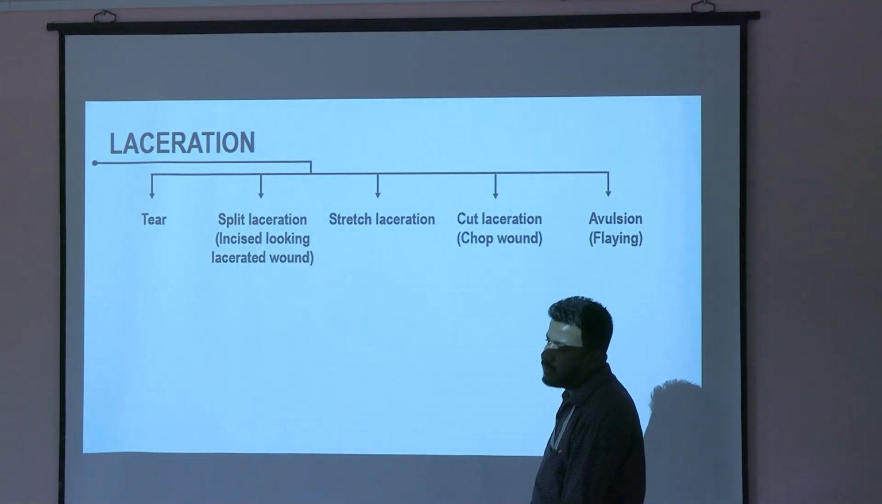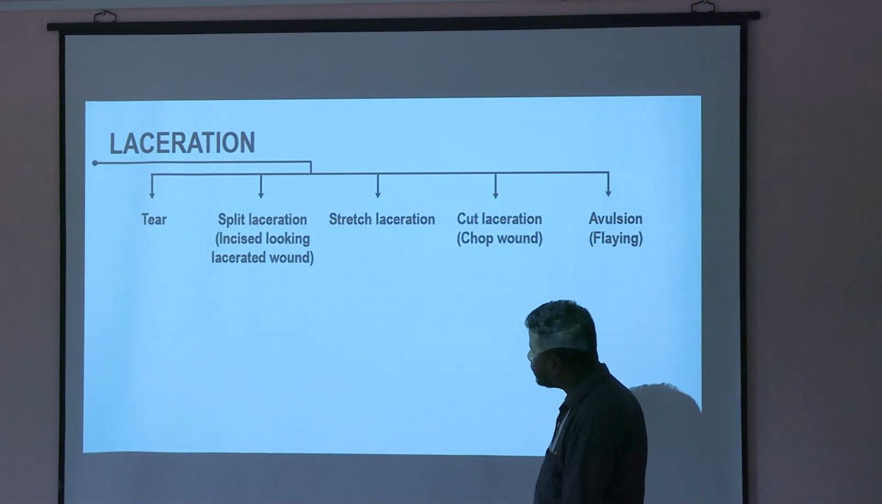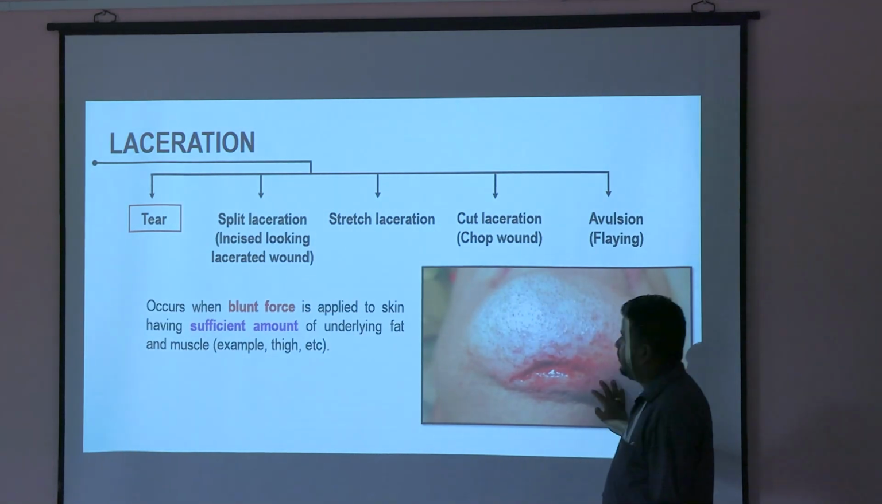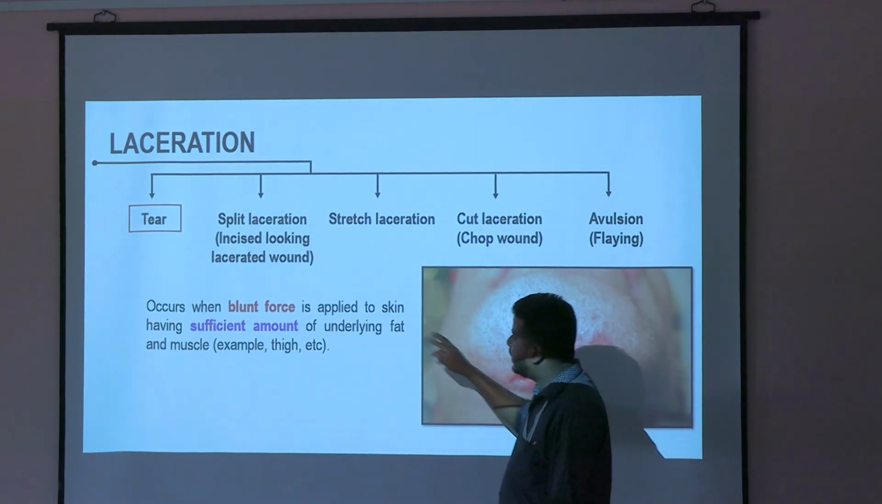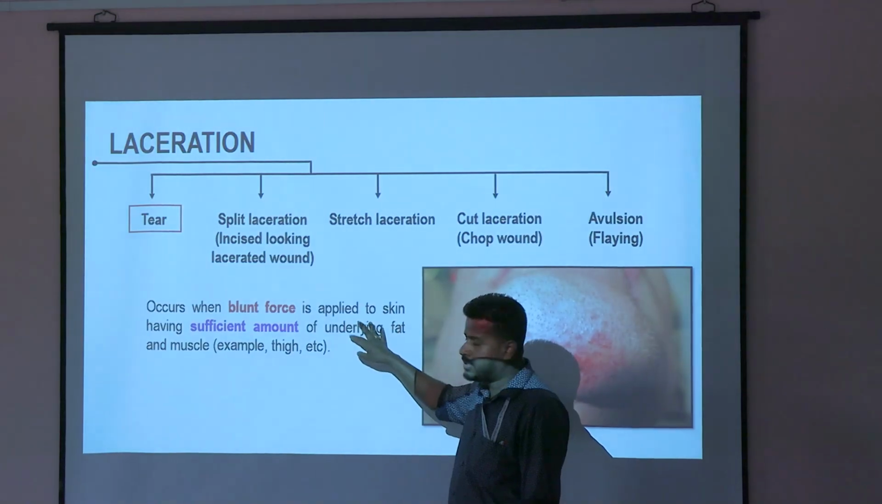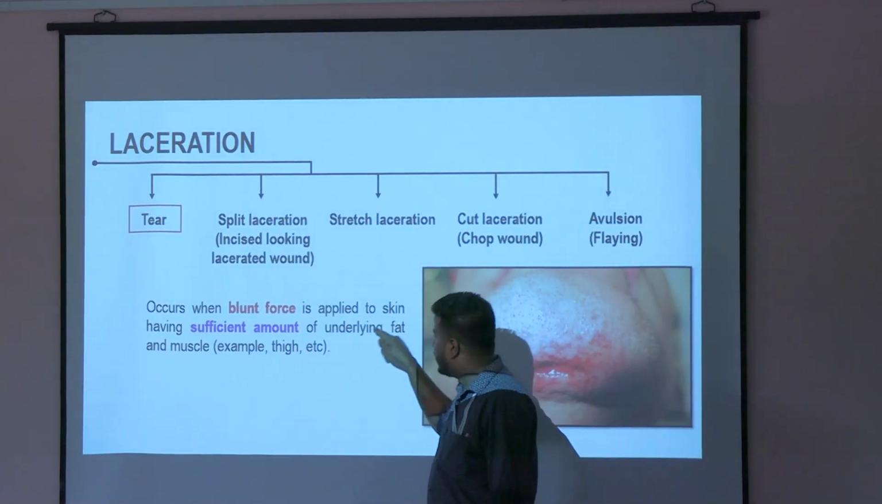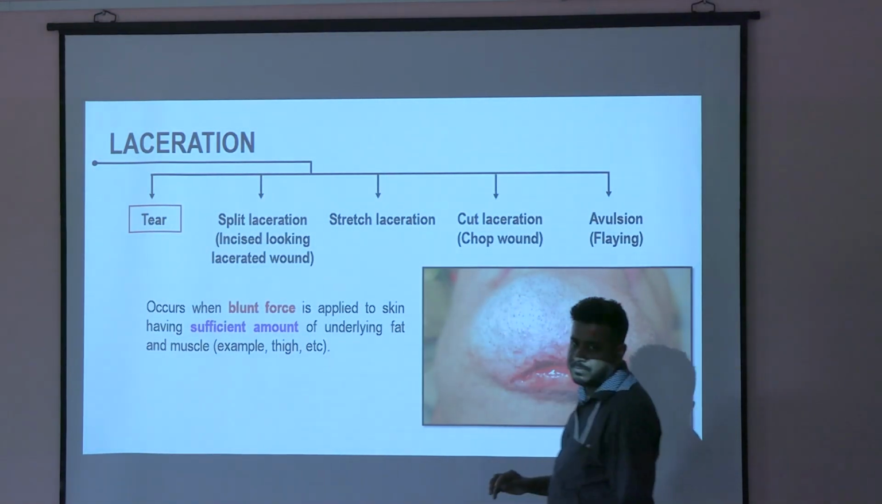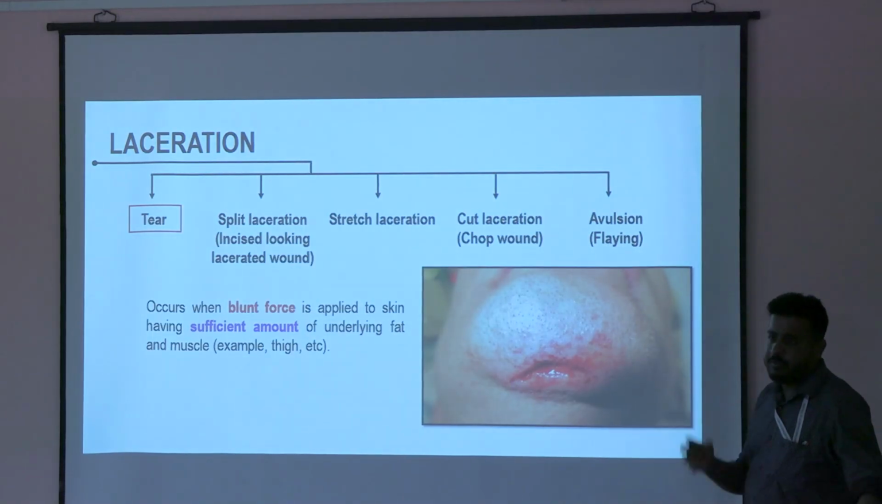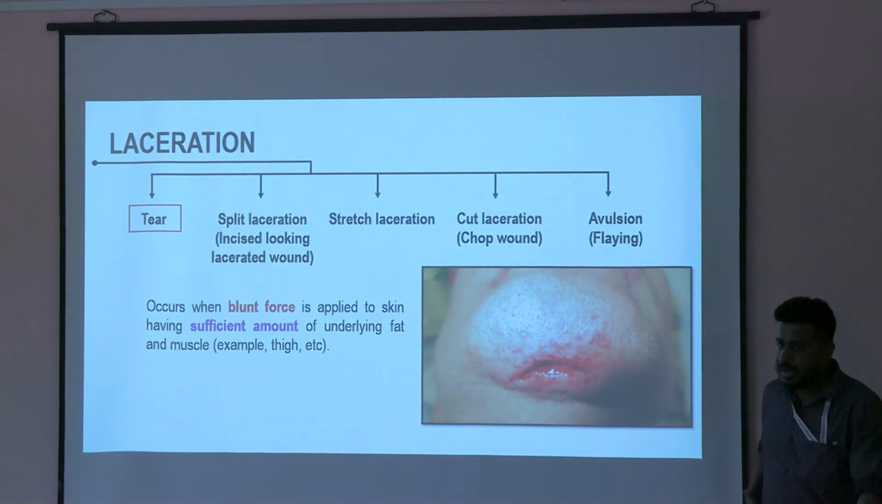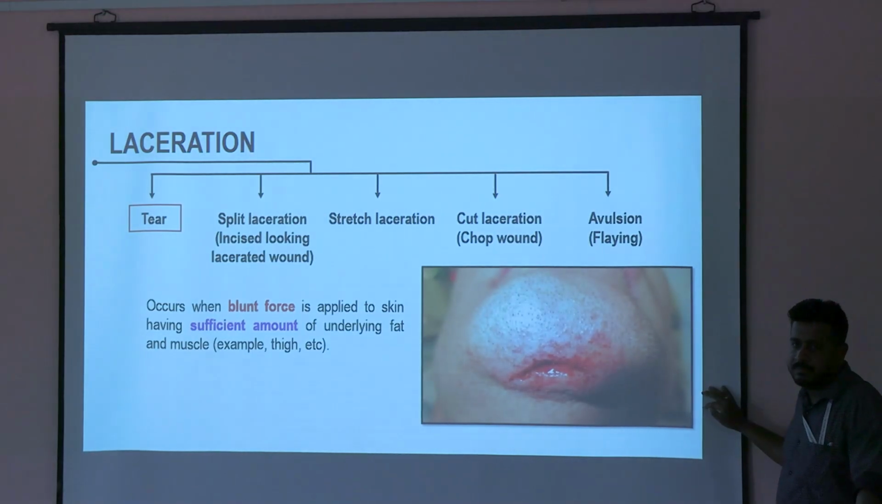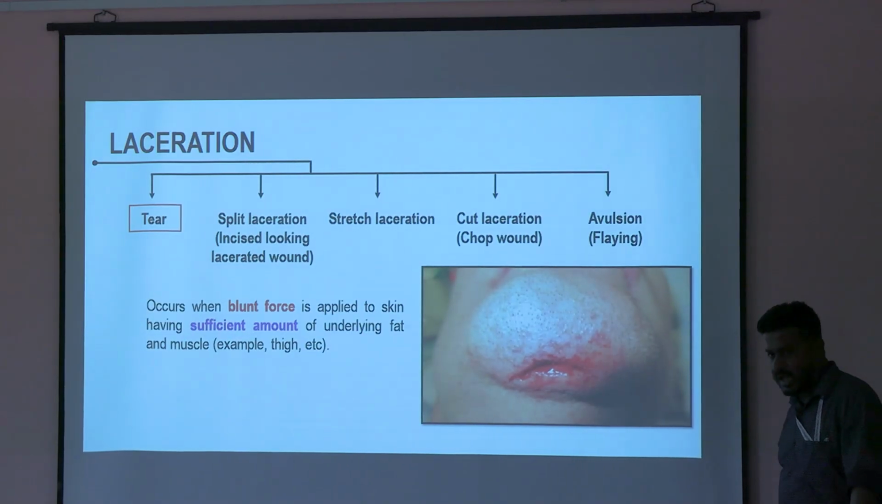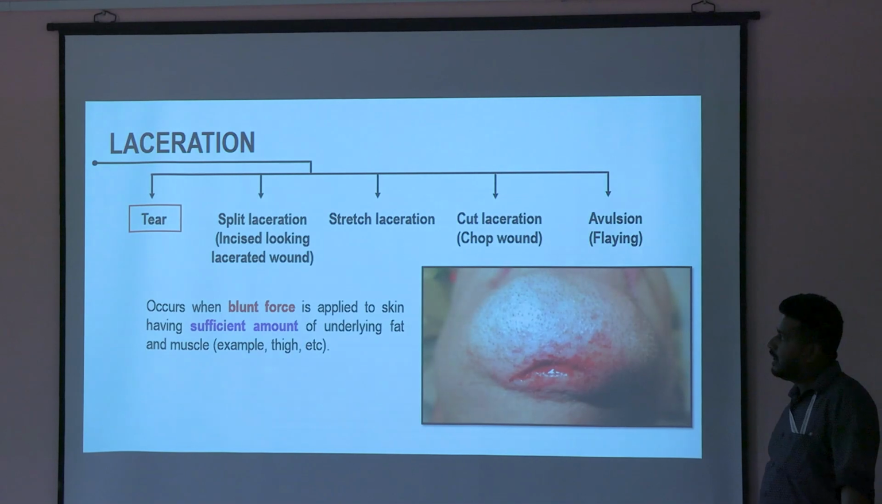Remember the name and how it looks. Where will you see it? Tear laceration you will see when you get an injury in an area where there is a sufficient amount of underlying fat and muscle. There you will get a tear. If someone hits me with a bamboo here in the abdomen, most likely I'll have a tear laceration. Sufficient amount of underlying fat and muscle. So here, the thigh, you will get a tear.